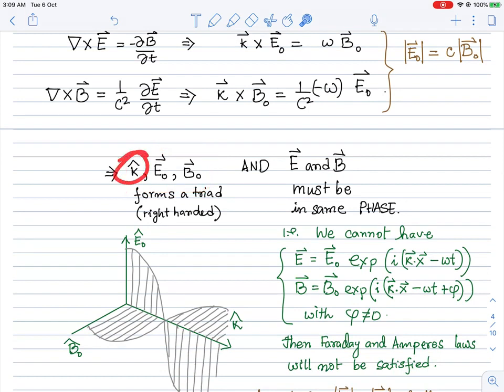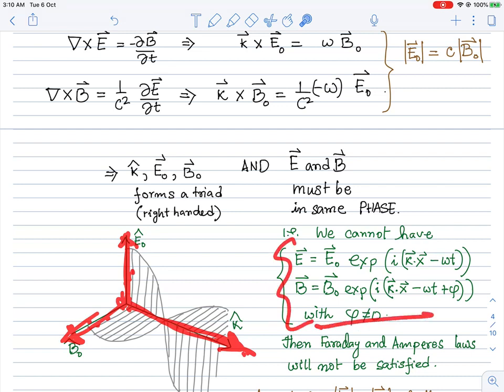Okay, so basically these three vectors form a set of orthogonal vectors, and they can be oriented in any way in space. Given k, which is the direction along which the wave is propagating, so this is k, the wave vector, and this is the direction of propagation of the wave. Then E naught and B naught must lie on the plane which is perpendicular to k, and E naught and B naught must also be perpendicular to each other.